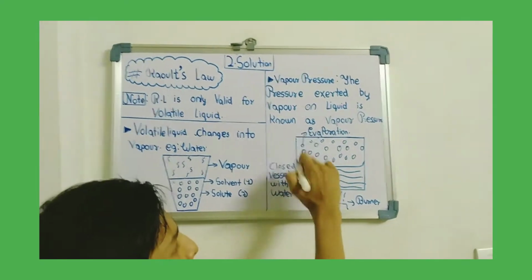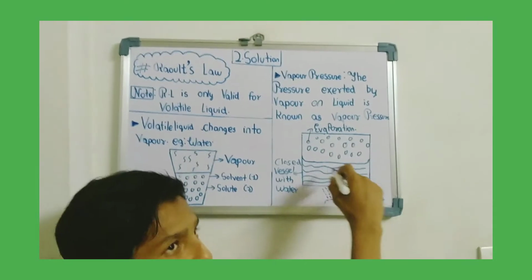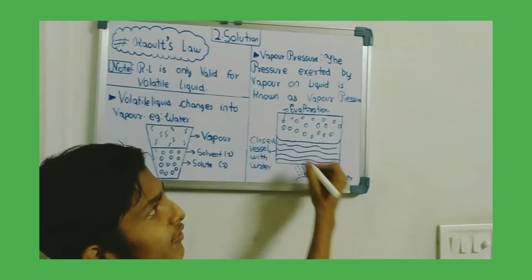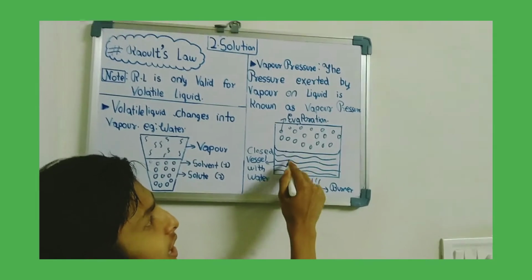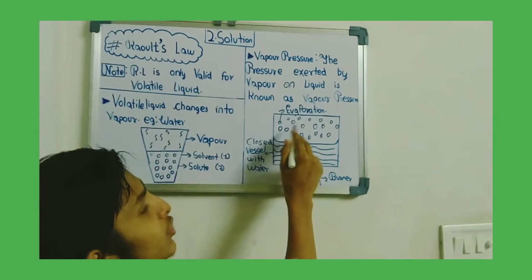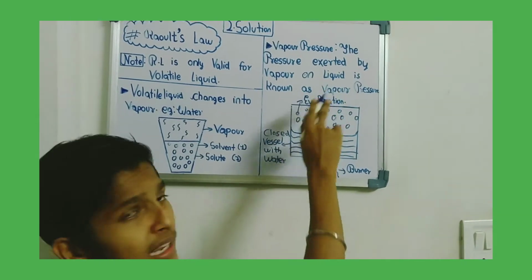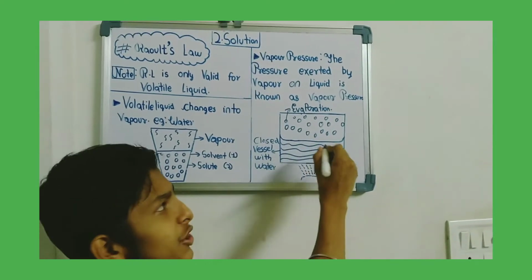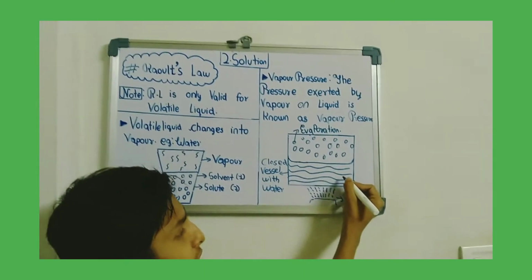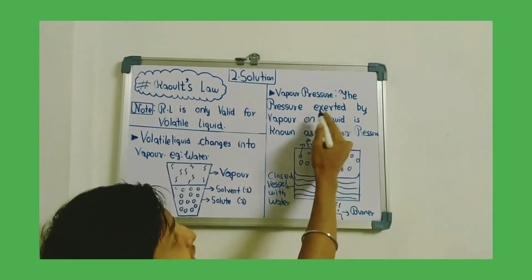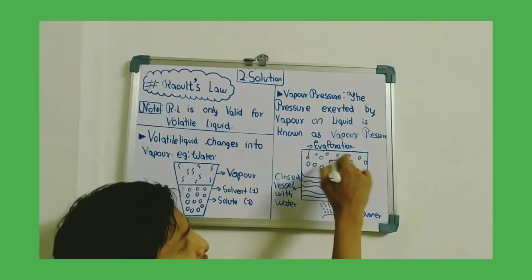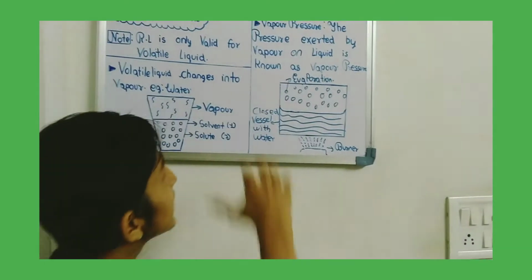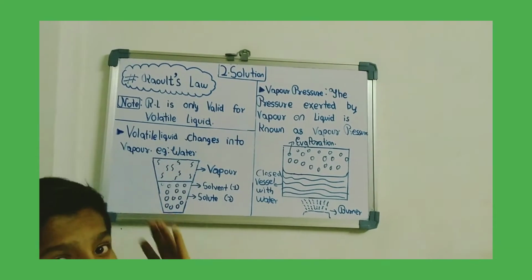For example, we have taken a closed container, a closed vessel in which water is filled, and we are heating it with the help of a burner. When we heat, evaporation takes place and the liquid molecules start converting into vapor molecules. When they convert into vapor molecules, the vapor molecules will try to go out of the vessel, but they will not be able to go out as the vessel is closed. So what will they do? They will exert pressure on the wall of the container as well as on the liquid molecules. So the pressure exerted by those vapor molecules on the liquid molecules and on the container is known as vapor pressure. Okay, so please take a screenshot, and now we are ready to study Raoult's law.